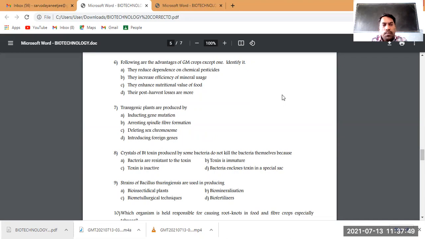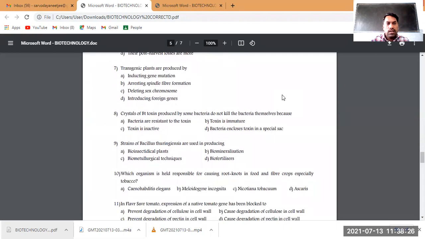Their post-harvest losses are more. Basically, genetically modified plants have a main objective to reduce the loss. So it's not an advantage of the genetically modified crop. What is mentioned, the post-harvest losses are more. Basically, post-harvest loss being less is the advantage of using genetically modified crops, not more. So as per the question, we have identified all the advantages except one, and that answer is option D.